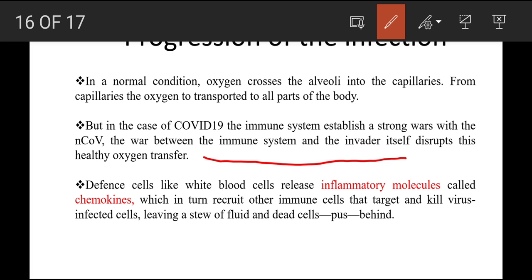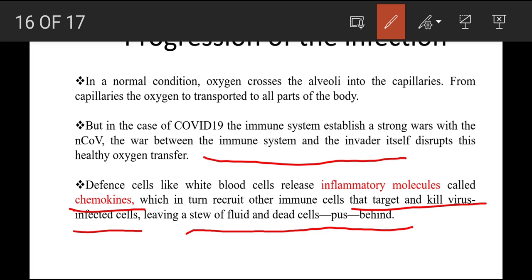And defense cells like white blood cells release inflammatory molecules called chemokines, which in turn recruit other immune cells to the target and kill the virus infected cells, leaving a fluid or pus around it.